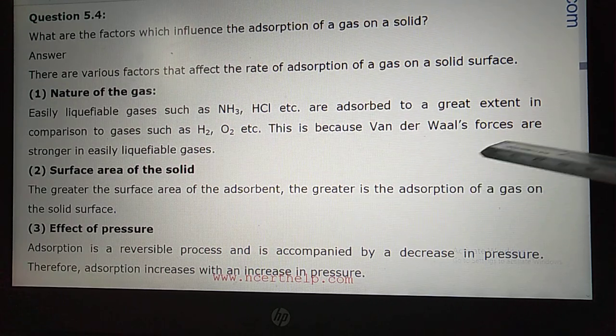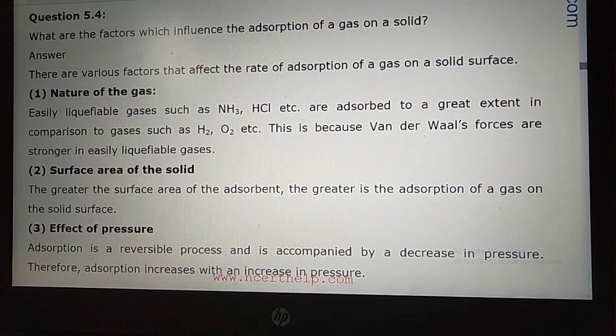The van der Waals force is stronger in easily liquefiable gases. Means the gases which are liquefied easily have greater adsorption, or you can say greater force of attraction. That is why adsorption of a gas on a solid surface also depends on the nature of the gas.